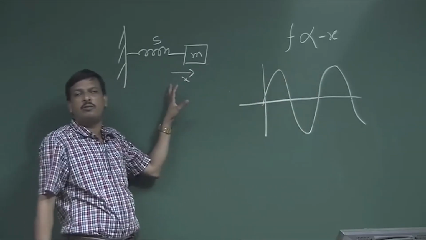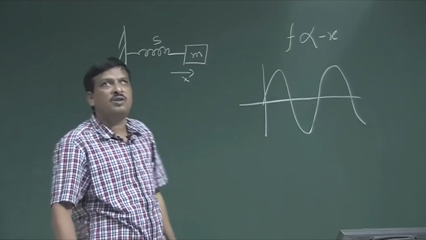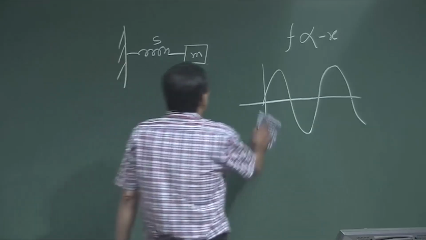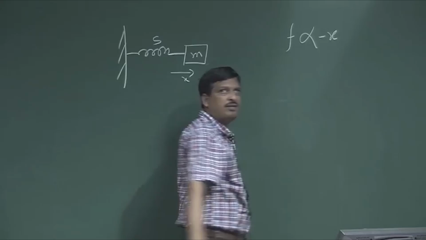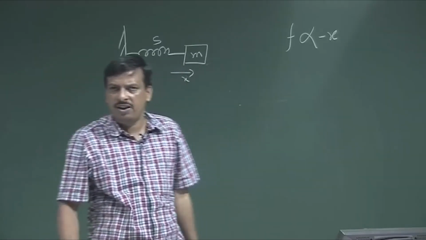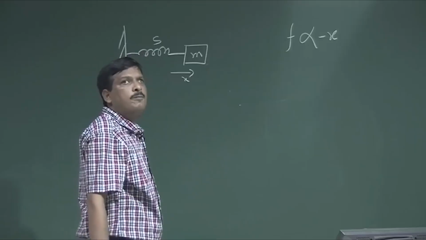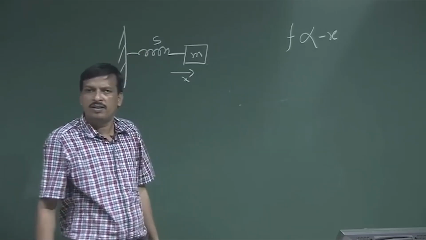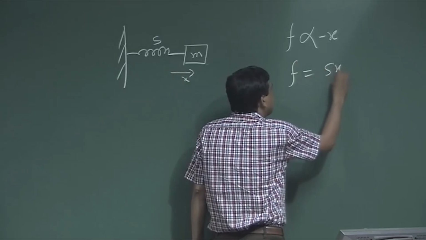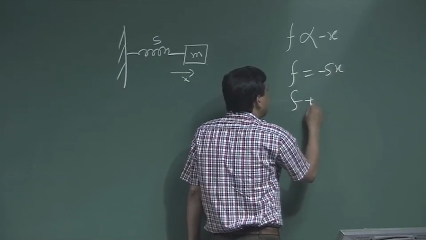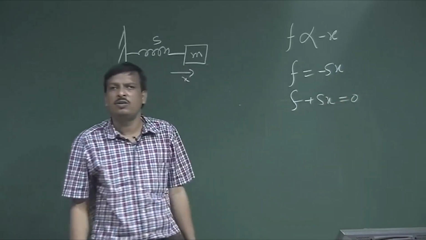There is no external force applied to the system. As per Hooke's law, force is proportional to displacement and acts in the opposite direction of the applied force, so F is proportional to minus x. We said F is equal to minus Sx, so F plus Sx should be 0.